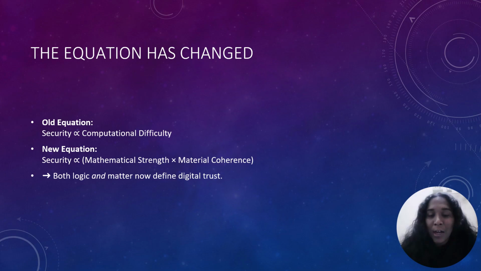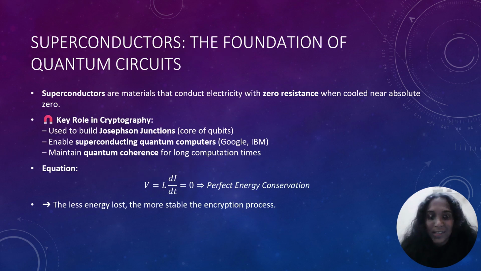Even the best algorithm is kind of meaningless if the hardware leaks energy or loses coherence. So we engineer materials that maintain stability, resist thermal noise, and physically enforce the security boundaries once left to math. This is where computer science meets physics. The older equation was: security is directly proportional to computational difficulty. Now it depends upon both the mathematical strength and also the material coherence. Both logic and matter now define digital trust.